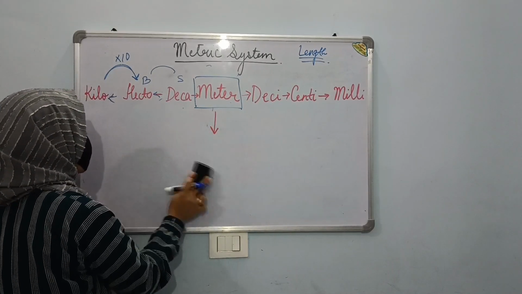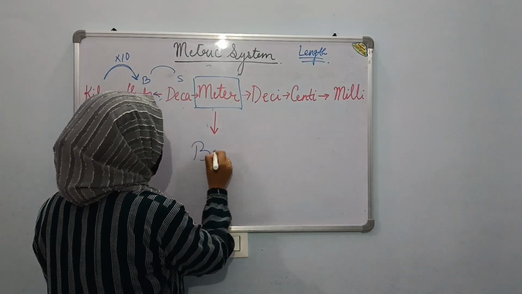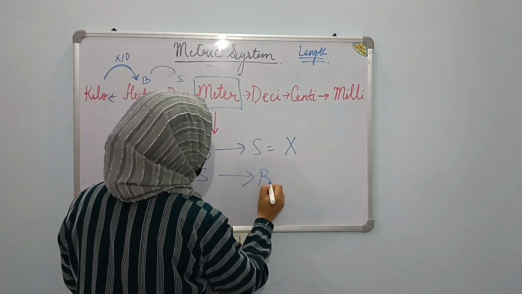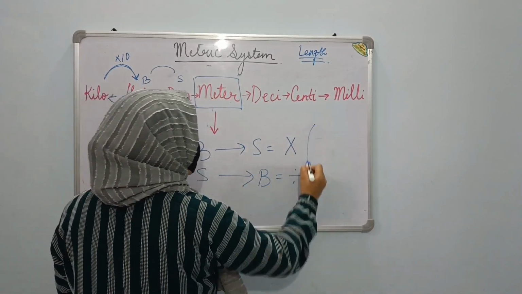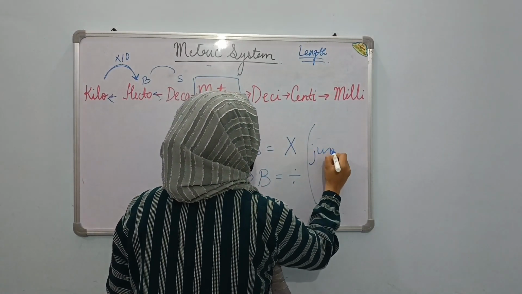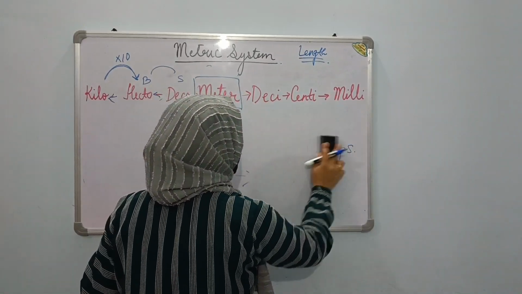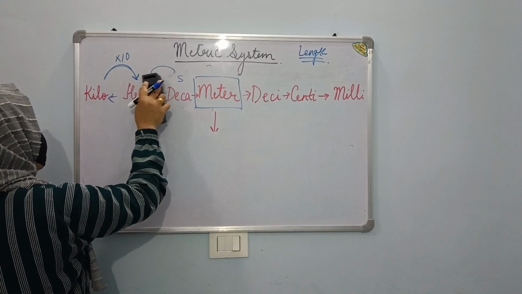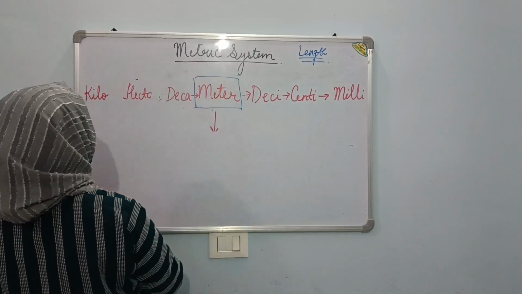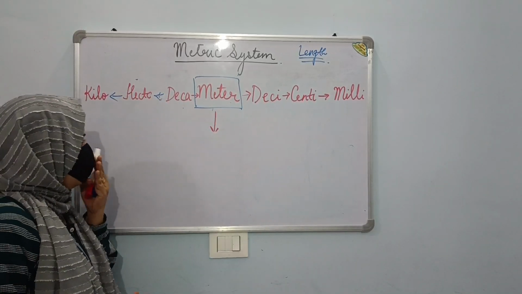What 2 things are very important, which you have to remember? Whenever you are converting a bigger unit into a smaller unit, you have to multiply. Smaller unit to a bigger unit, you have to divide. And the multiples of 10, how are you going to decide? By the jumps. How many jumps you are taking. With that number of jumps, you will be able to find out the multiple of 10 by which we have to divide or multiply. So the same thing you can do for the right side of the series.